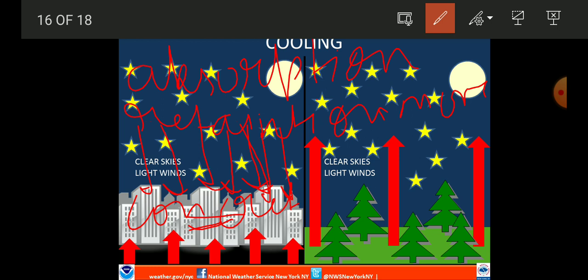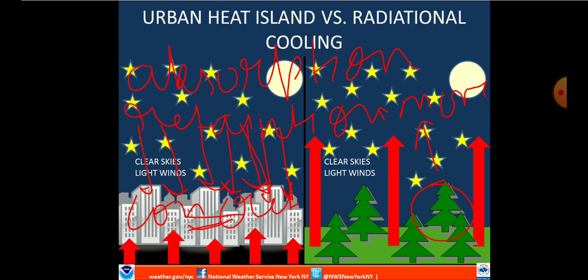Now as opposite to it, what is happening in the rural area? Here the plants are more, and there the absorption is less. Most of the heat goes back from that, and also the retention is poor in the plant. So the heat retention capacity of the plant is poor as compared to the concrete. So that is why here in the rural area the temperature is less.